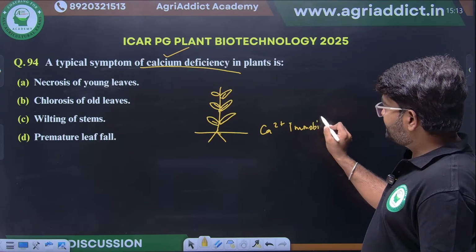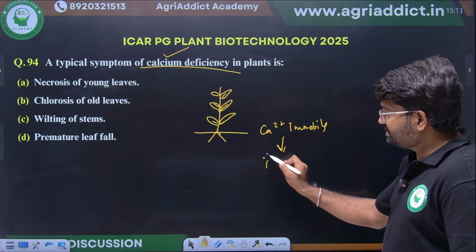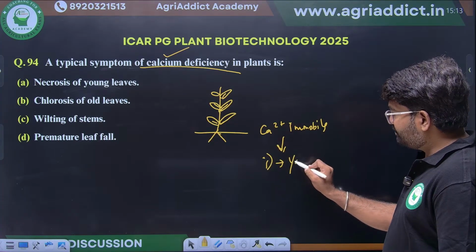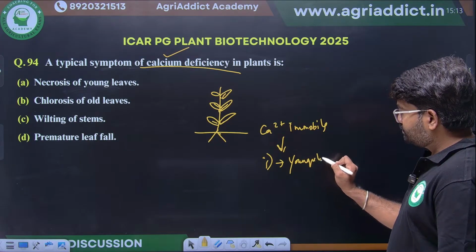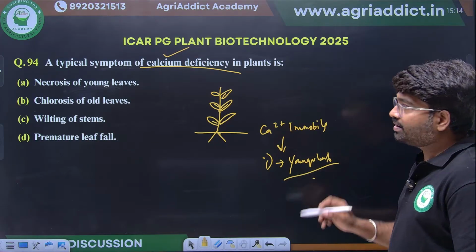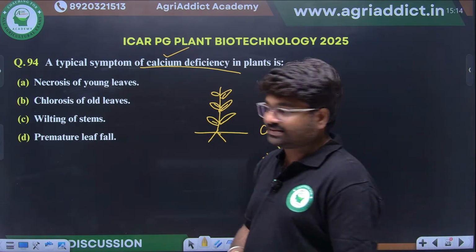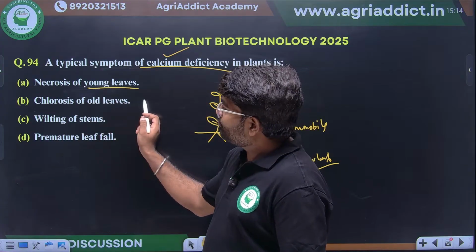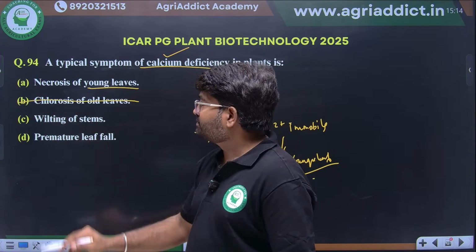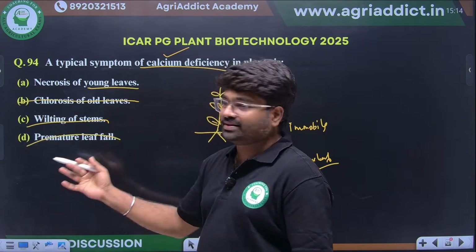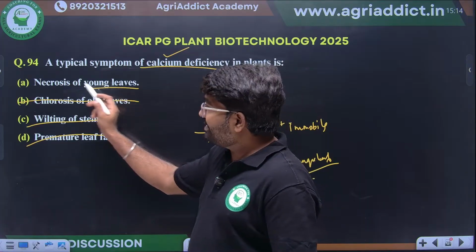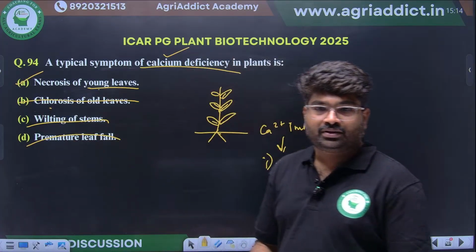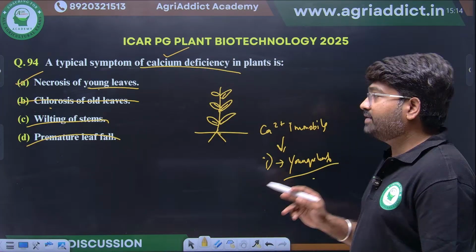So if it is immobile, the symptom will first happen in the younger leaf. Symptoms will always happen in the younger leaf. So the older leaves option will not come, and stem premature leaf fall will not come. So necrosis of younger leaves will happen due to calcium deficiency.